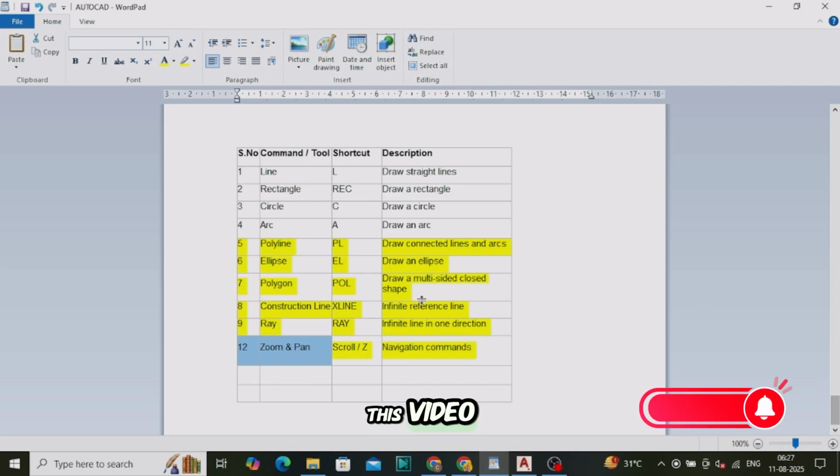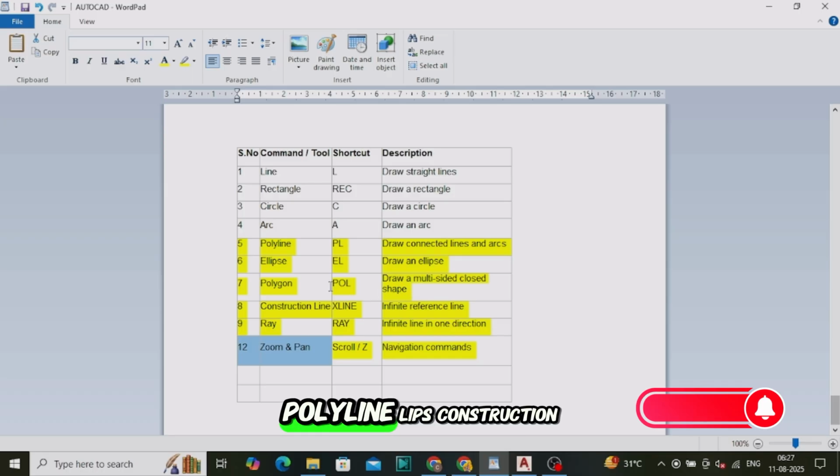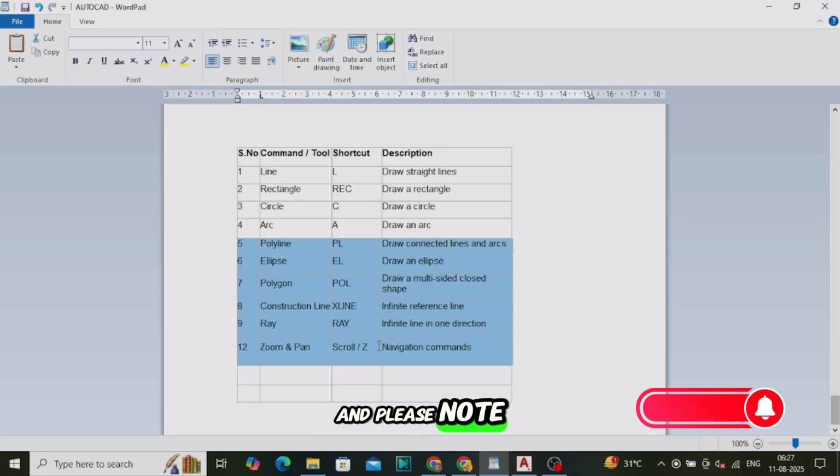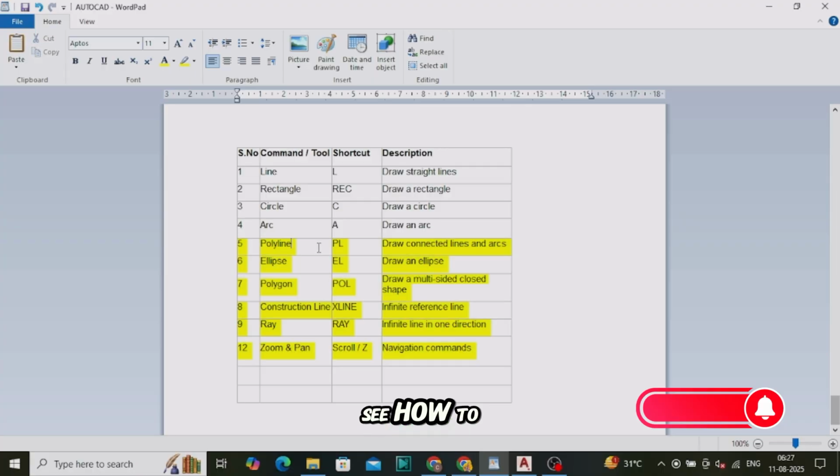Hello guys, in this video we'll see a very important tool for AutoCAD, which is Polygon, Polyline, Ellipse, Construction Line, Ray Line, Zoom and Pan. In the last video we have seen how to draw line, rectangle, circle, arc and their shortcuts also. So these are the shortcuts for this tool, please note them down, and now we are going to see how to draw this command and how to use it.